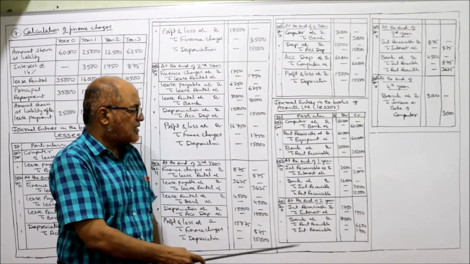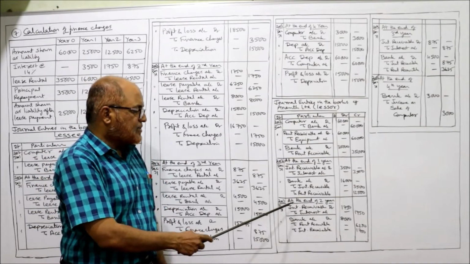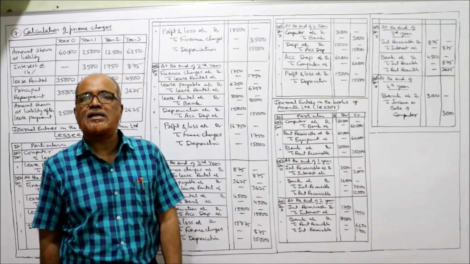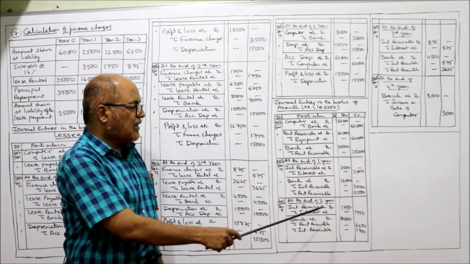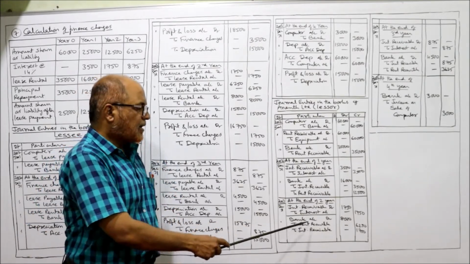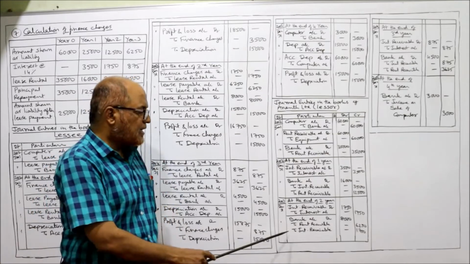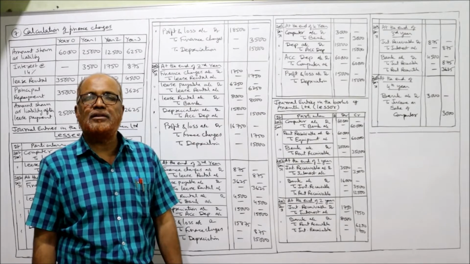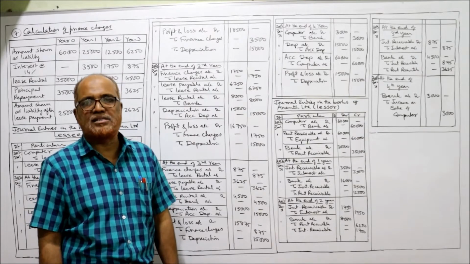Same two entries, second year. At the end of second year, 2003, December 31st. Interest receivable account debit to interest account 1,750, being the interest due. Rental received, bank account debit 8,000, to interest receivable 1,750, to rent receivable 6,250, being the third lease rental received.